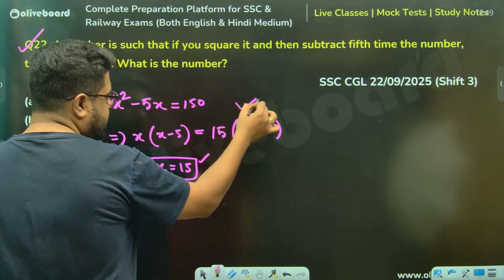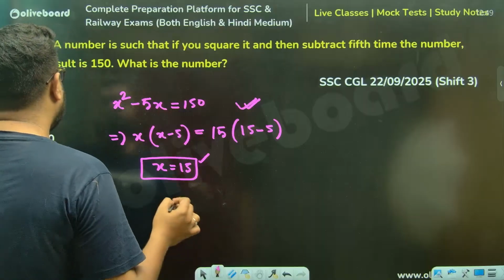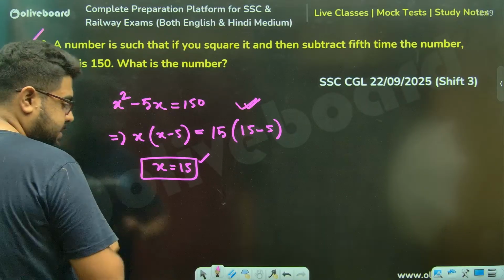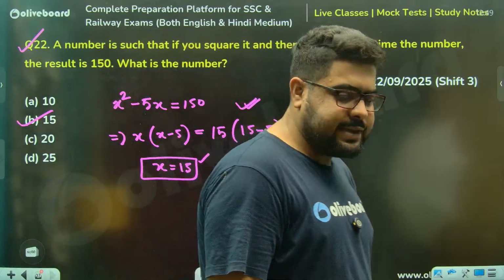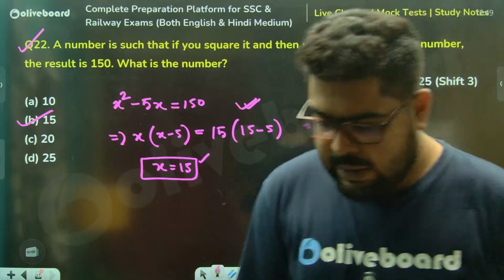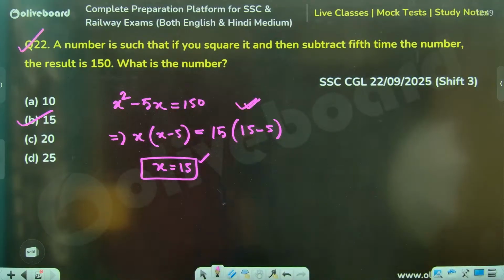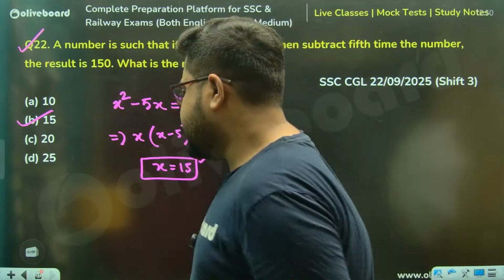Always work your brain on this side. It will help you a lot. What is the number? So 15 is the number. 15 itself is the correct number. Is this getting 100% clear? Perfect. Chalo, let's move on.